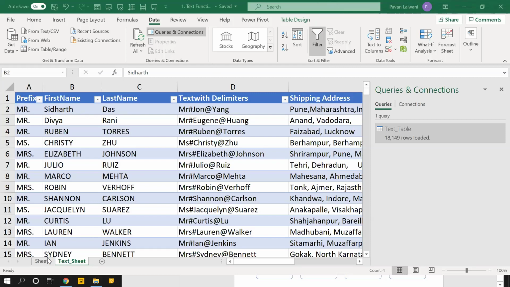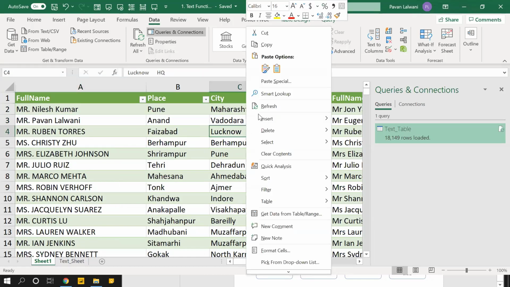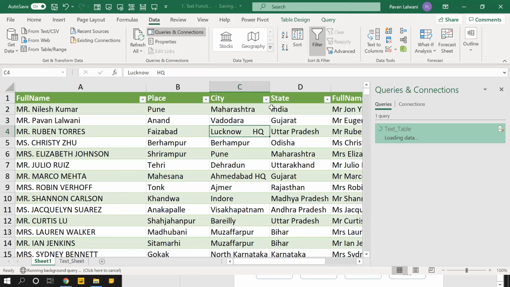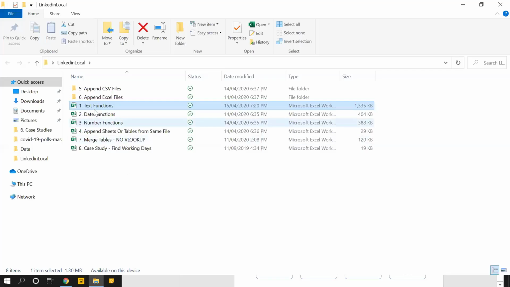In the new sheet where I've got the answer, if you observe, there is no Siddharth Das and there is no Divya Rani. What you have to do is simply right click on any place and click on refresh. Whatever manual effort you're doing, it can be stopped and you can start using Power Query. This is just a starting example. ETL. I'll close this file and I'll save this file here. Text functions.